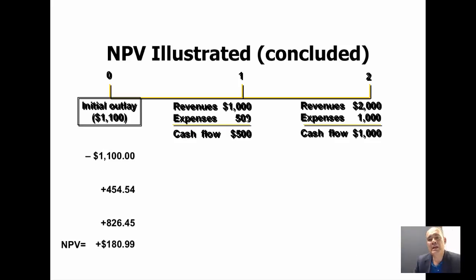Next, we bring back to the present those free cash flows, and then subtract the initial investment, getting $181. This means that by investing $1,100 in 2 years, you're going to get in present value an added value beyond the 10% annual return of $181. Okay, fair enough.